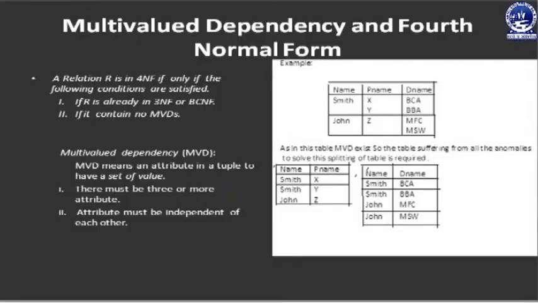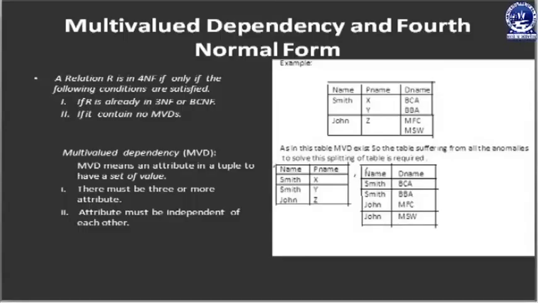Then we come to multi-valued dependency and fourth normal form. This fourth normal form is based on the property of multi-valued dependency. What is fourth normal form? A relation is in fourth normal form if it is in third NF or BCNF and there is no multi-valued dependency. So first we have to discuss what multi-valued dependency is.